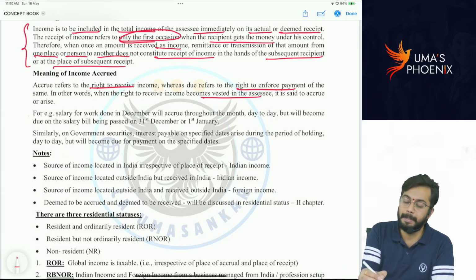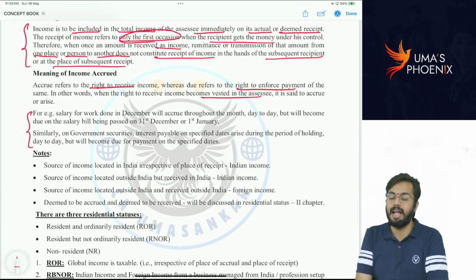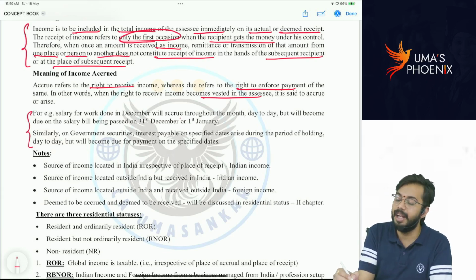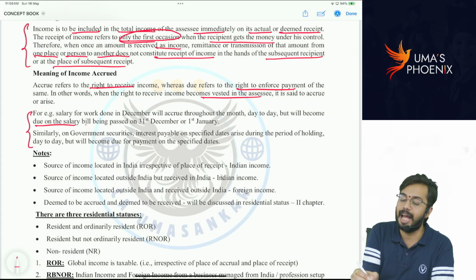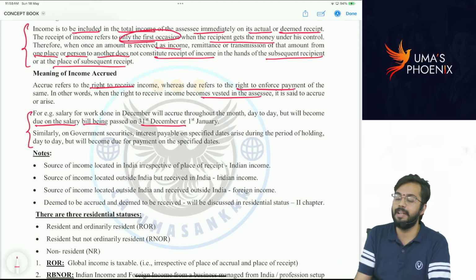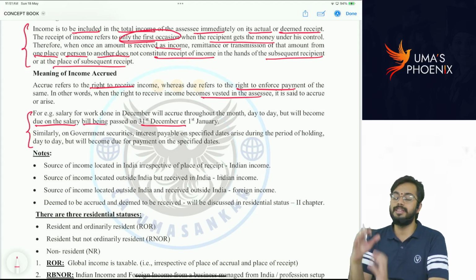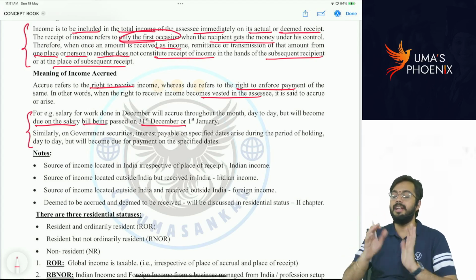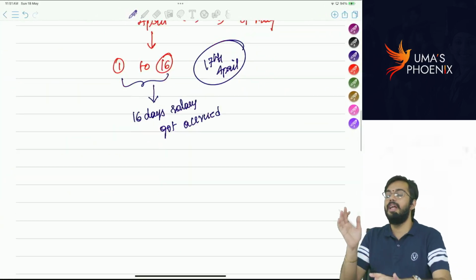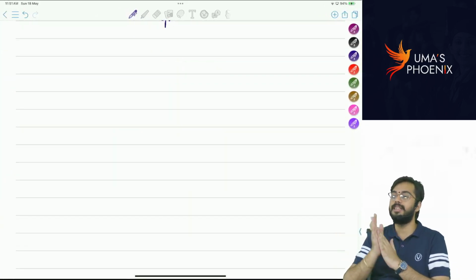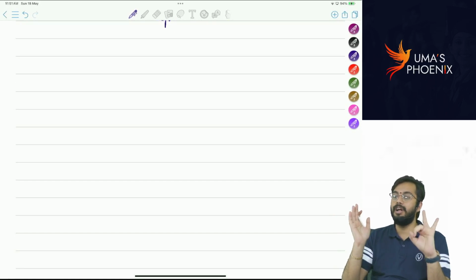I gave this example, you can better understand. Salary for work done in December will accrue throughout the month, day to day, but will become due on the salary bill being passed on 31st December or January. Are you able to understand? So this is the difference between accrue and due. Let's revise quickly whatever we have discussed. There are two aspects. How many aspects? Place of accrual, place of receipt.